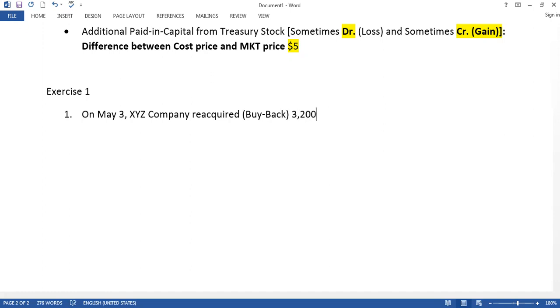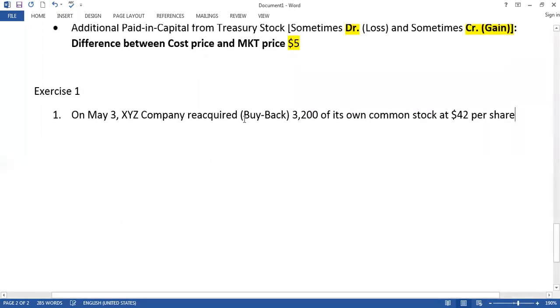3,200 of its own common stock at $42 per share. So on May 3rd, XYZ company bought back.